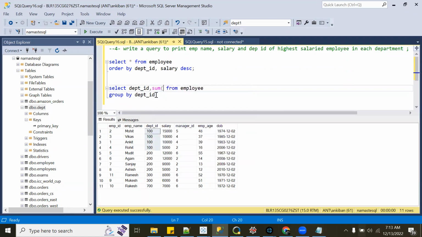And I can do, let's say, maximum of salary. That's all I can do, right? I cannot take the second highest salary here. I can do maximum or I can do minimum, right?